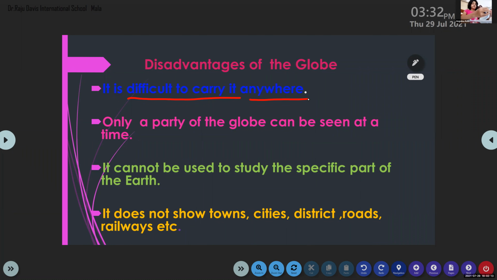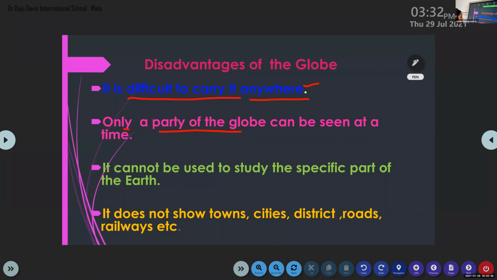So we know that travelers always prefer to carry a map because it is easy to carry. Understand? They never carry a globe because it is heavy and big. Okay, it is difficult to carry it anywhere.